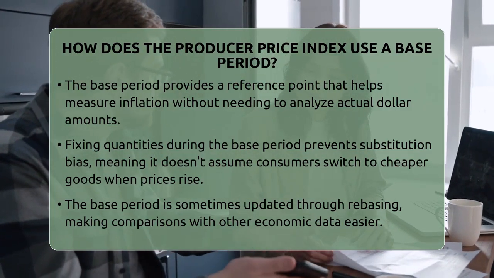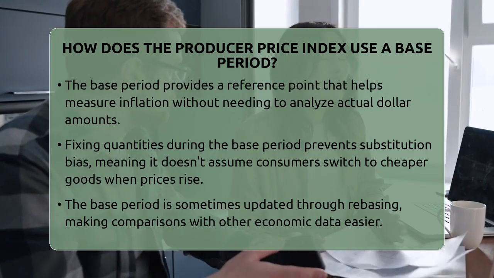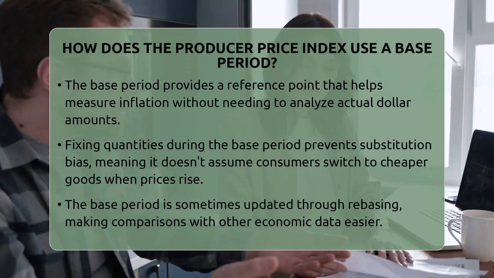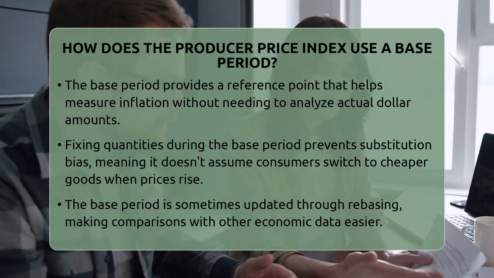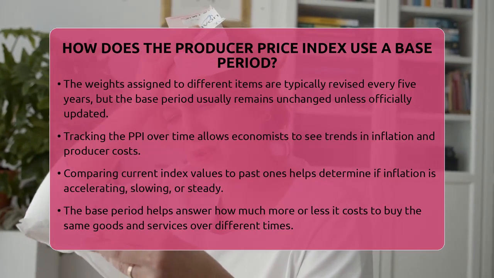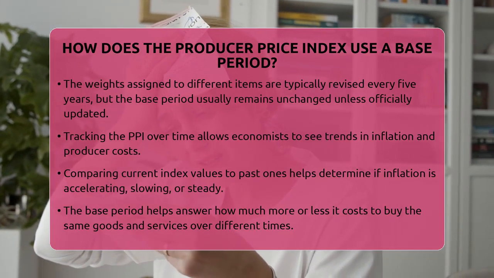Sometimes, the base period is updated through a process called rebasing. This makes it easier to compare the PPI with other economic data. The weights assigned to different items are also updated roughly every 5 years, but the base period itself usually stays the same unless officially changed.